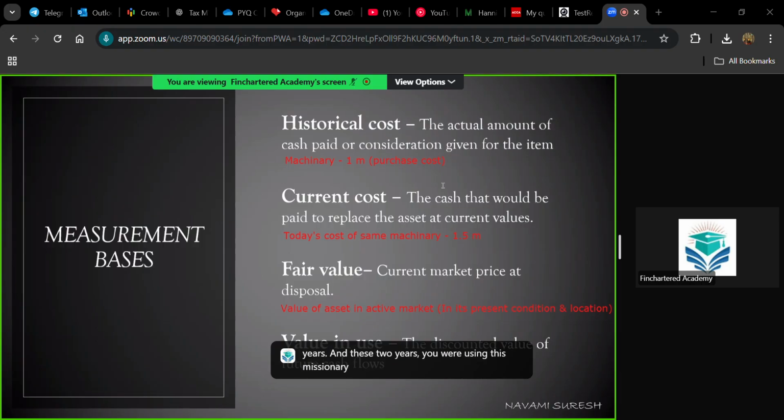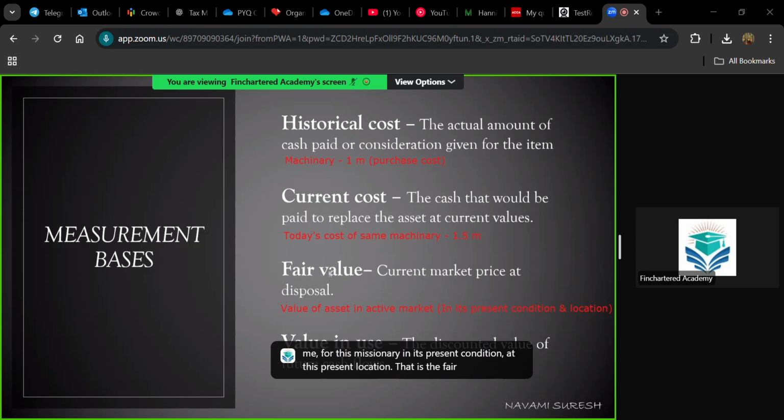Now today, if you are selling this machinery, nobody will give you 1 million, isn't it? So whatever is the reduced value, whatever the market is ready to give me for this machinery in its present condition at its present location, that is the fair value.